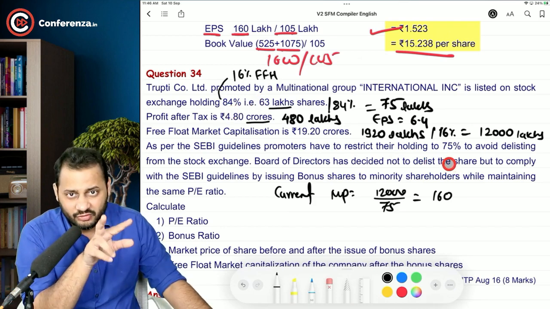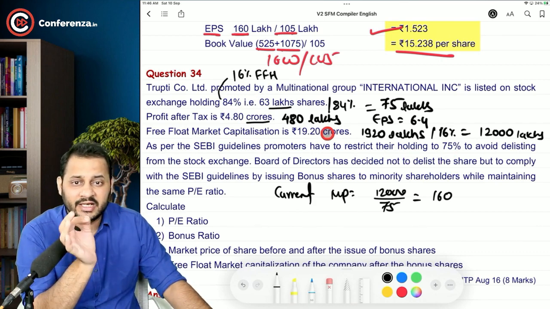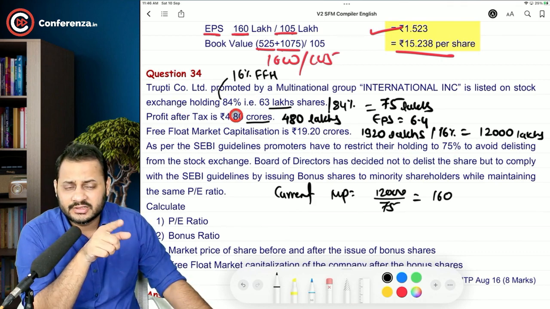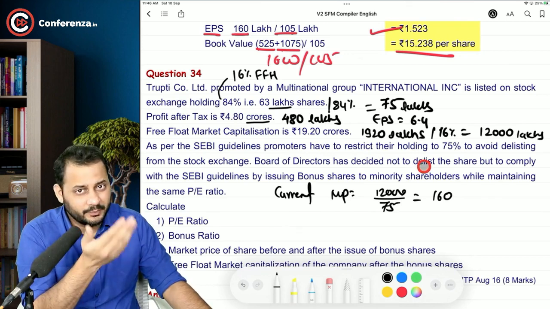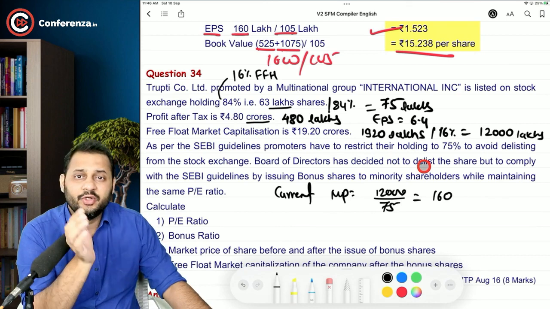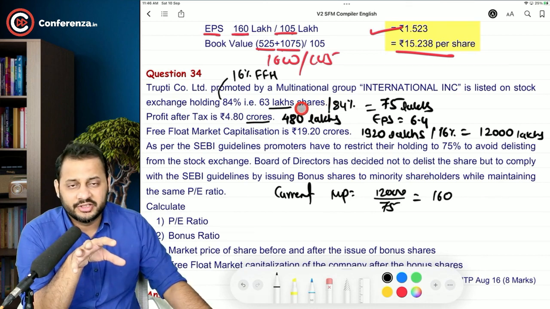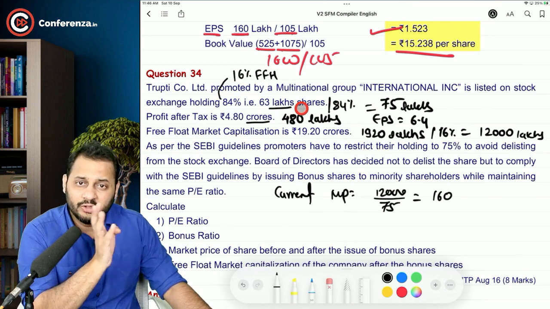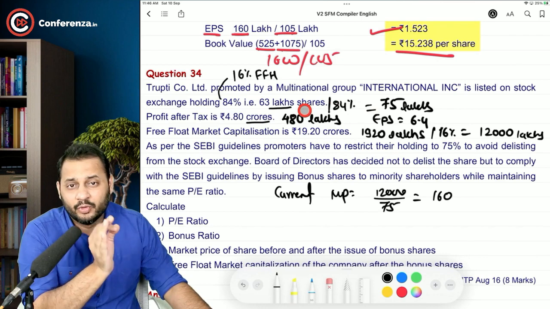You can sell off the rest of the percentage, which is 9%. You can sell 9% of your shares to the public, or instead you can increase the total shares of the company, and distribute all those extra shares to the existing shareholders as bonus shares.